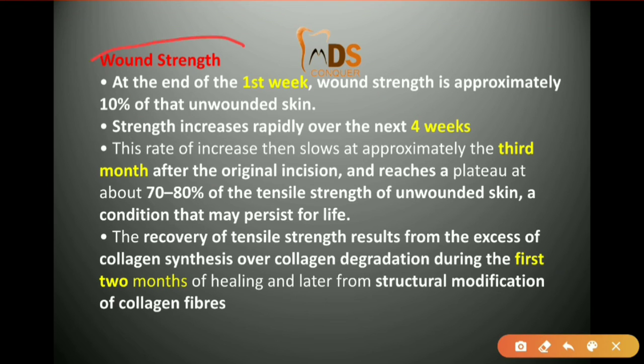Then there is wound strength. In this, you have to remember these timings. In the first week it will reach 10%, and the strength increases within 4 weeks, and the rate of increase slows approximately at the third month. Before this third month, 70 to 80% of the tensile strength has been reached. Then the recovery of tensile strength results from excess collagen synthesis during the first 2 months. So you have to remember the first week, fourth week, third month, and the first 2 months.